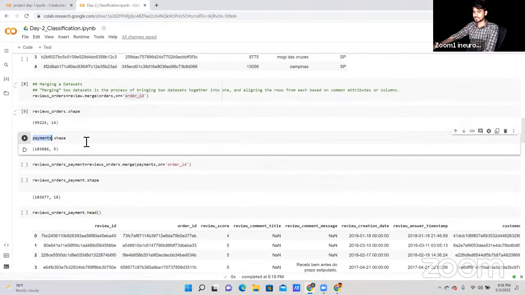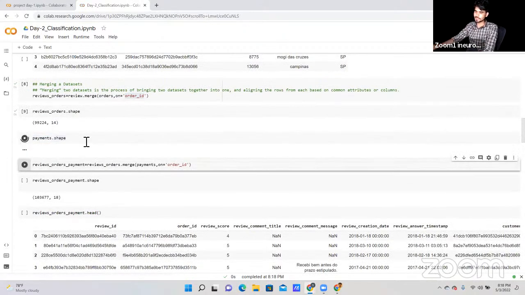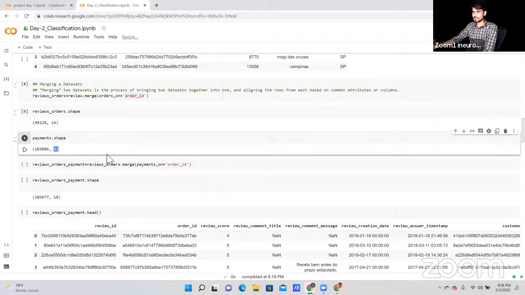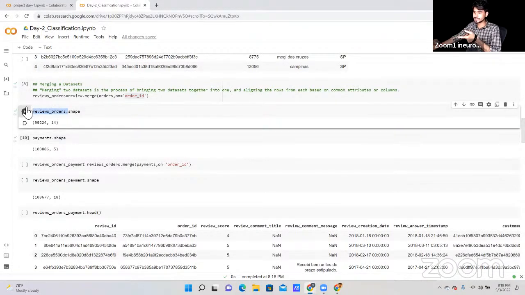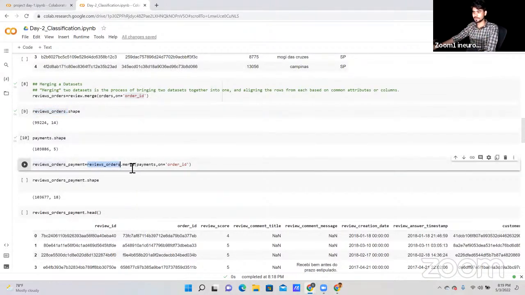Now next, let's check the payment. Under payment we have 1,03,886 rows and 5 columns. Now I'm going to merge our review order data with payment. As you can see, I've written review order dot merge. I'm using the merge function here with payment, on again the order ID basis. So let me rerun this cell.